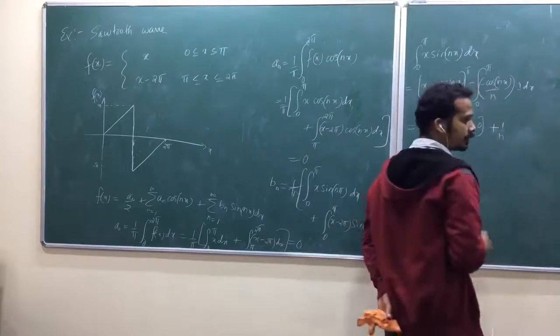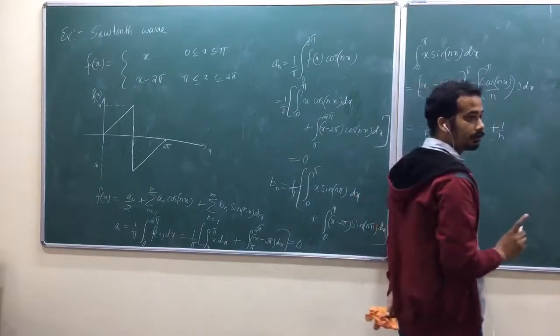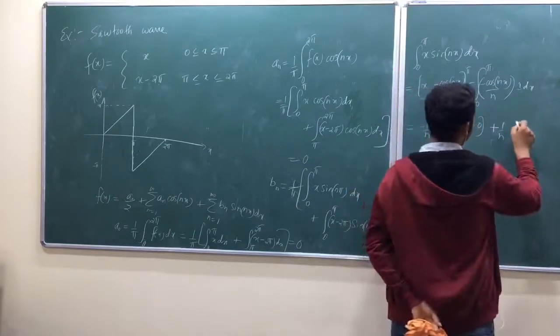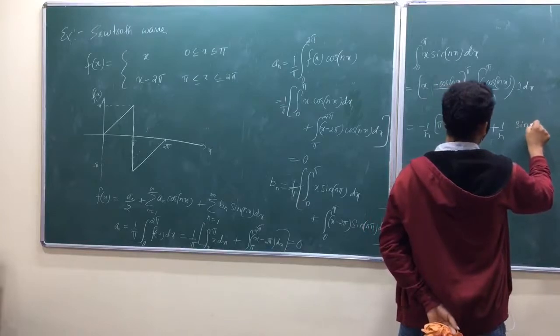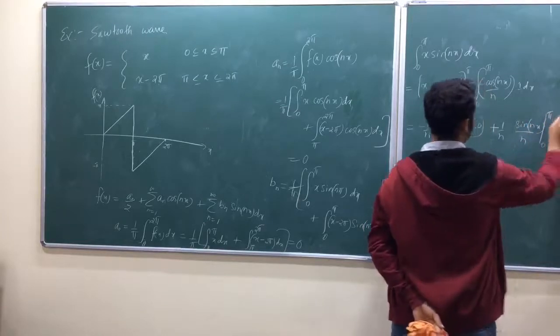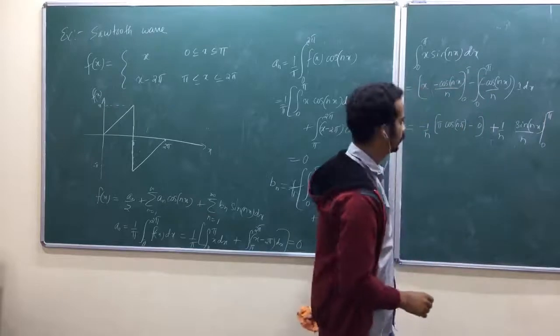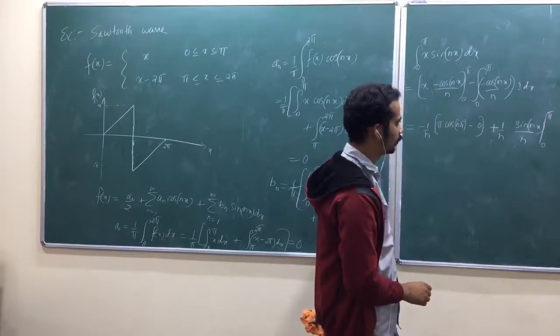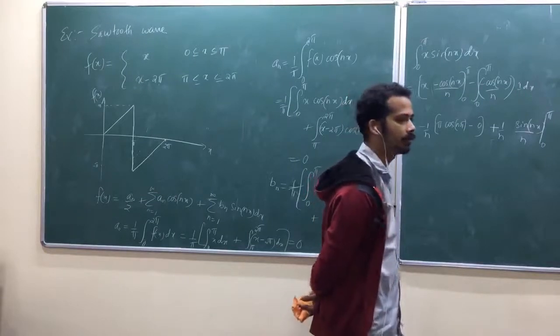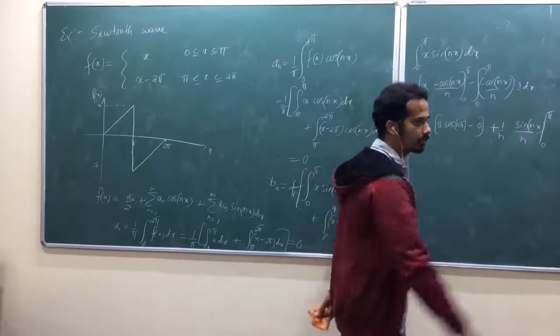What is the integration of cos nx? Sin nx by n, am I right? So sin nx divided by n from 0 to pi. Upper limit as well as lower limit, sin n pi equals 0, sin 0 equals 0, this part is 0.